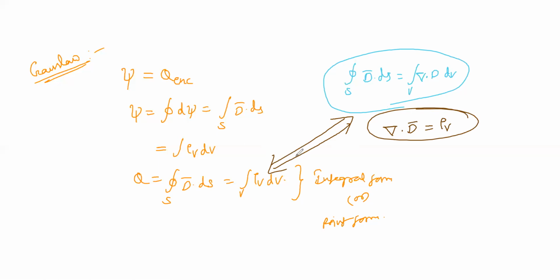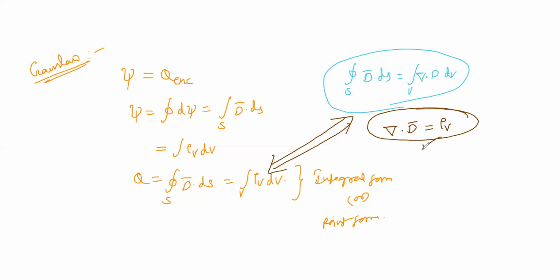It states that the volume charge density is the same as the divergence of the electric flux density. This is the conclusion by comparing these two expressions. We can see Gauss law in different ways, in integral form or in point form, and the final conclusion is the differential form.